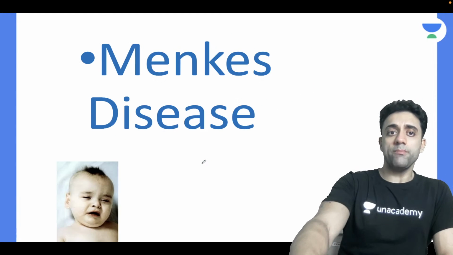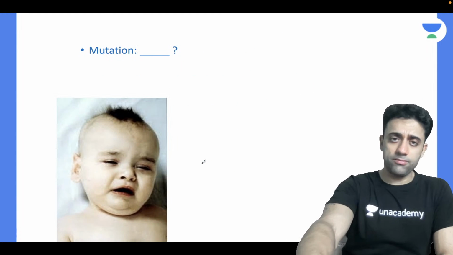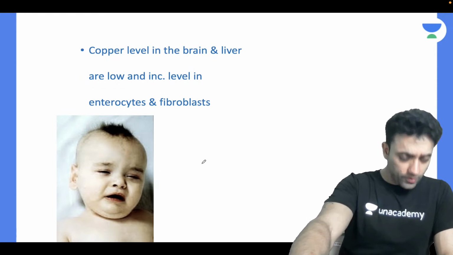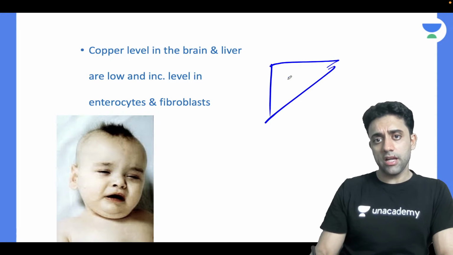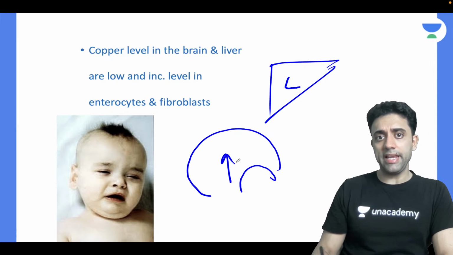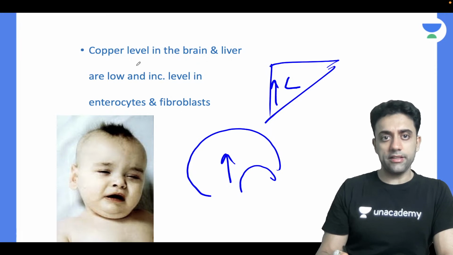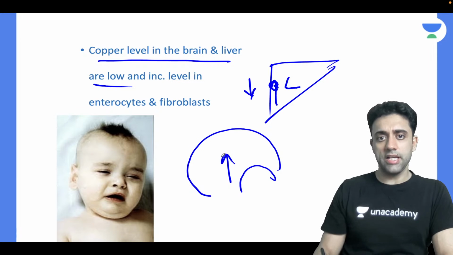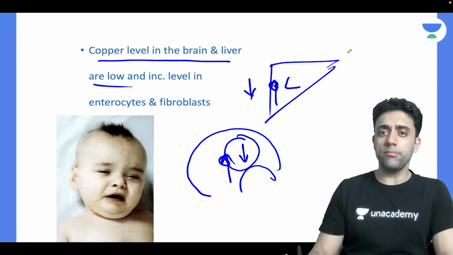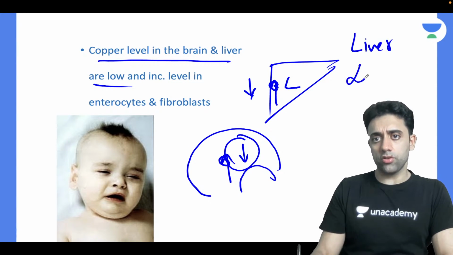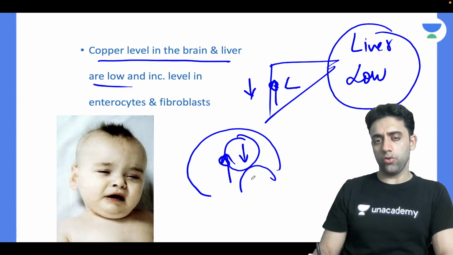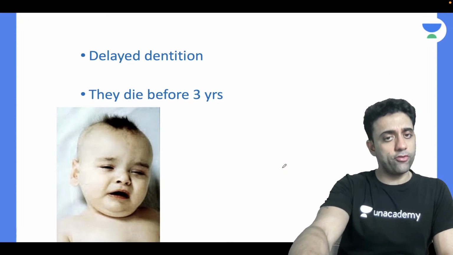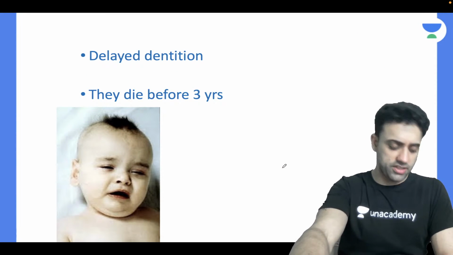So Menkes disease, number one, the gene mutation is ATP7A gene mutation. And I told you that copper levels in the brain and liver are basically low. Remember, L for liver, L for low, and the brain also has low levels of copper. And these babies die before 3 years of life.